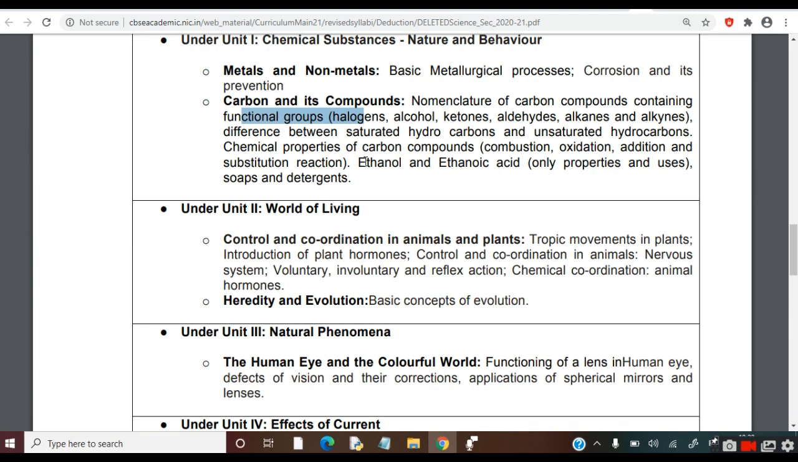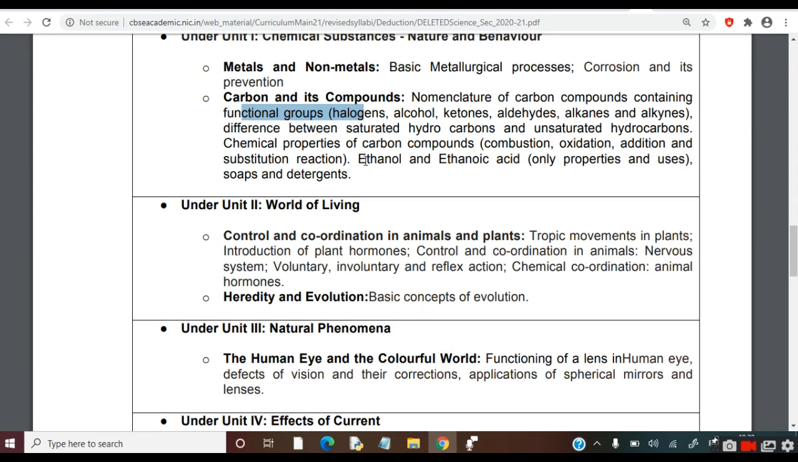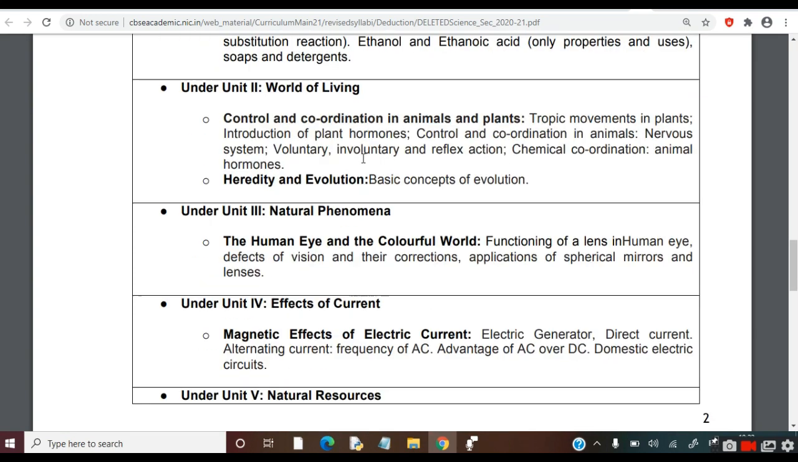Next, from biology, following topics are deleted: control and coordination in animals and plants, tropic movements in plants, introduction of plant hormones, control and coordination in animals, nervous system, voluntary, involuntary, reflex action, chemical coordination, animal hormones. So you can say almost all the topics that are covered there are deleted. Next, from heredity and evolution, basic concepts of evolution. This topic is deleted.